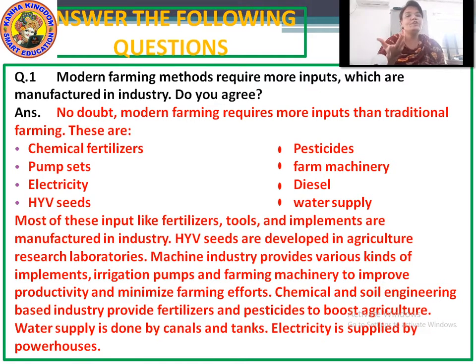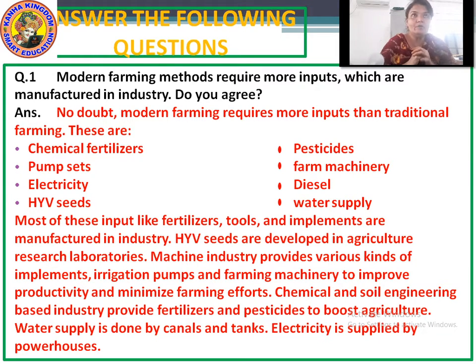So modern farming methods require more inputs which are manufactured in the industries. We have seen what types of different industries provide us the modern farming methods. I repeat the whole answer again with the question. Question number 1. Modern farming methods require more inputs which are manufactured in industry. Do you agree with this? It is asking you, do you agree?